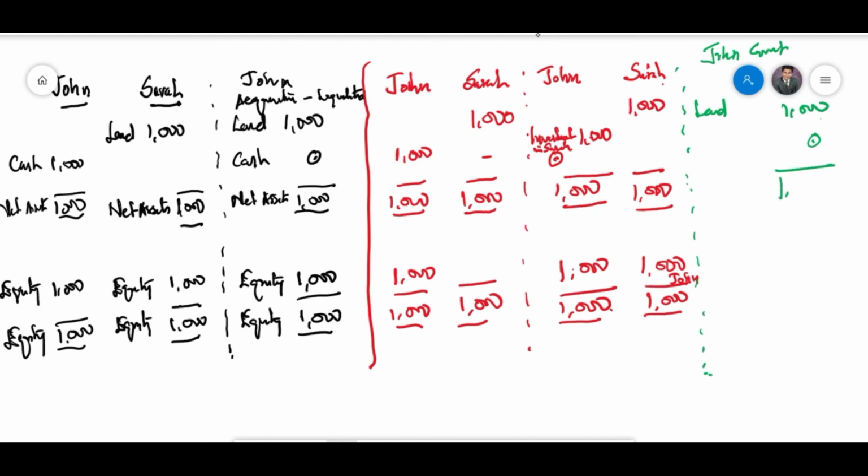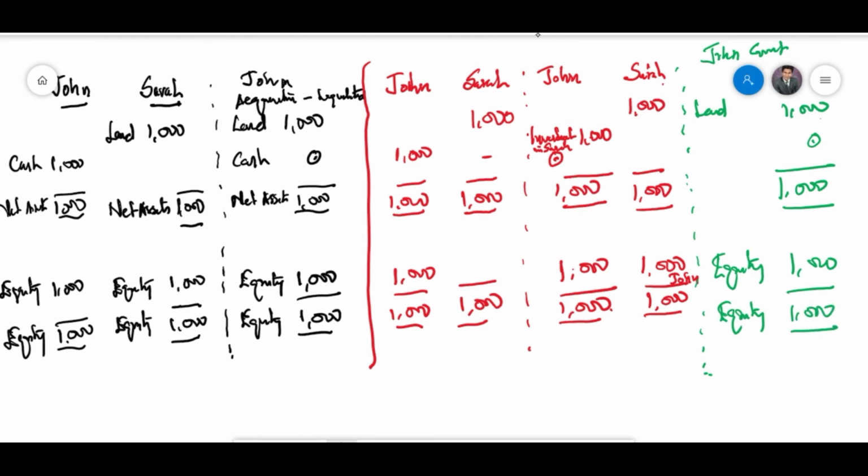So what John owns is $1,000, the original position here, but this 1,000 cash is now used up to take ownership of the land. And John's original position is 1,000 of equity, and this ownership is for the land now, $1,000.